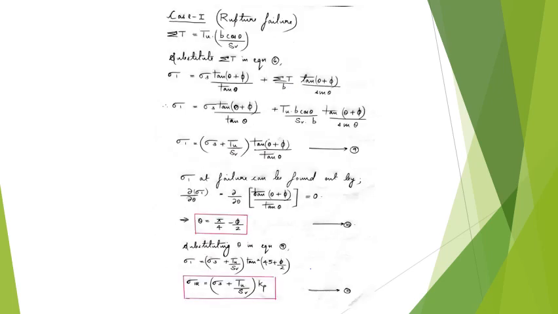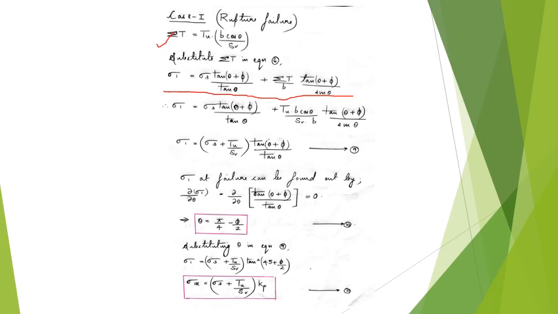So let us consider the first mode of failure, that is rupture failure of reinforcement, and we have already found out what sigma T will be for rupture failure. It will be this equation, Tu into the total number of layers, B cos theta by SV. Now we can substitute this value of sigma T in equation 6, which is this equation. When we substitute the value of sigma T, we have to find it in terms of sigma 1, because here we have to find the sigma 1 at failure.